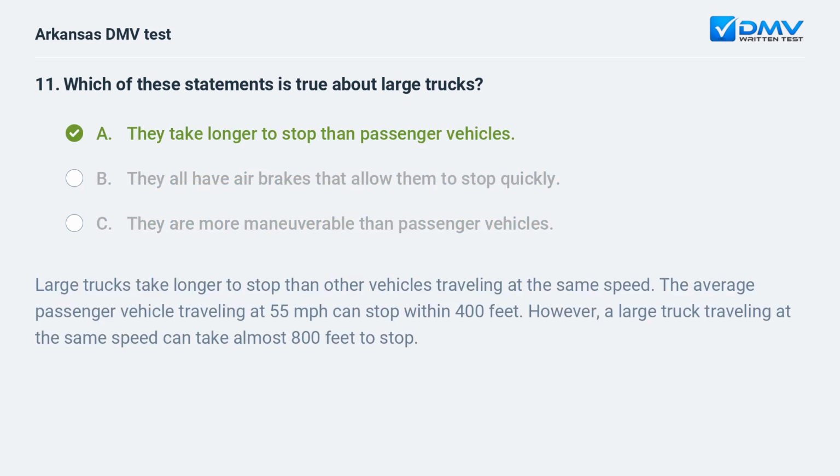A. They take longer to stop than passenger vehicles. Large trucks take longer to stop than other vehicles traveling at the same speed. The average passenger vehicle traveling at 55 miles per hour can stop within 400 feet. However, a large truck traveling at the same speed can take almost 800 feet to stop.